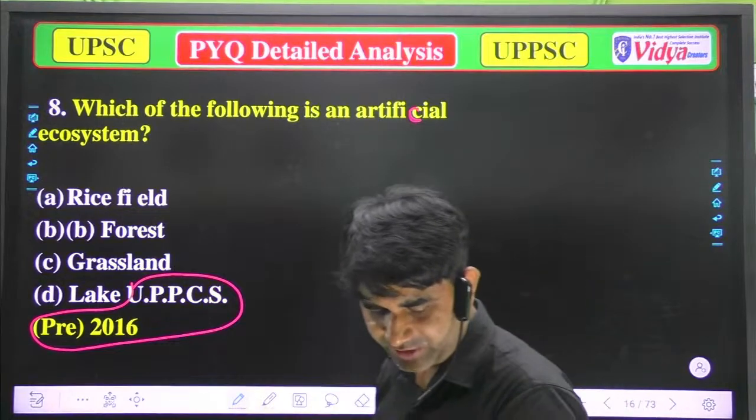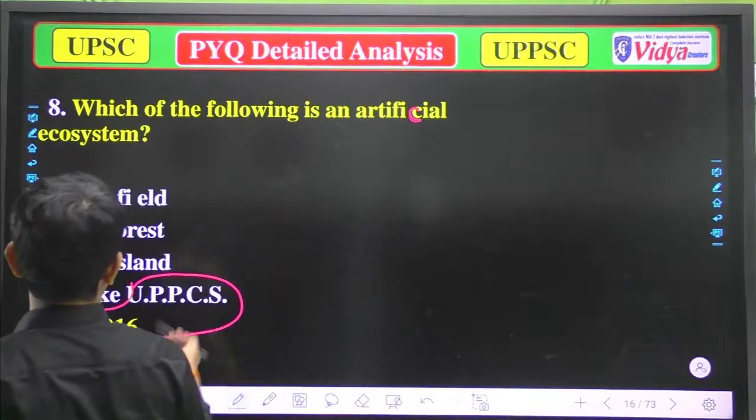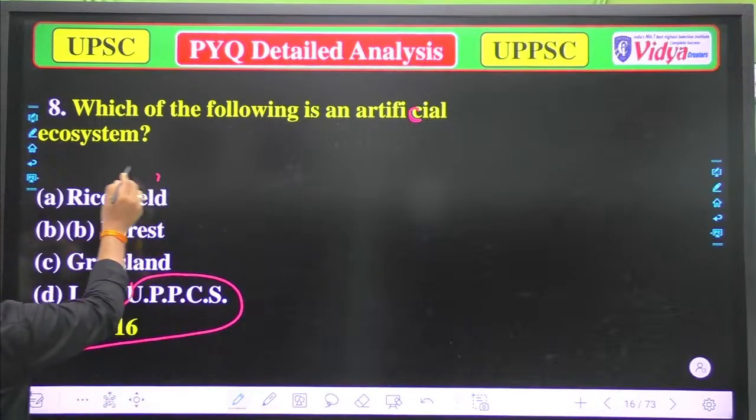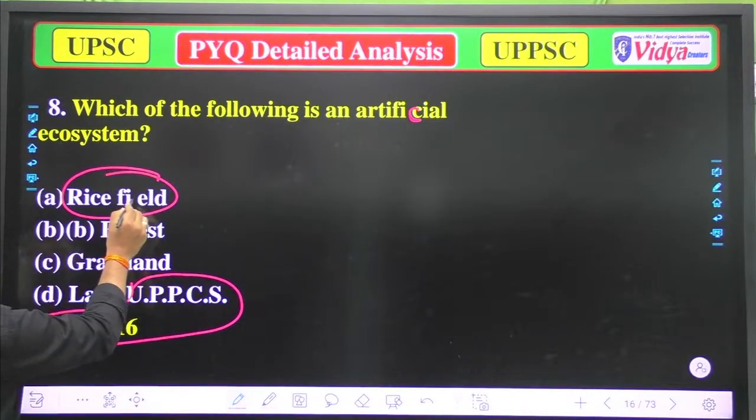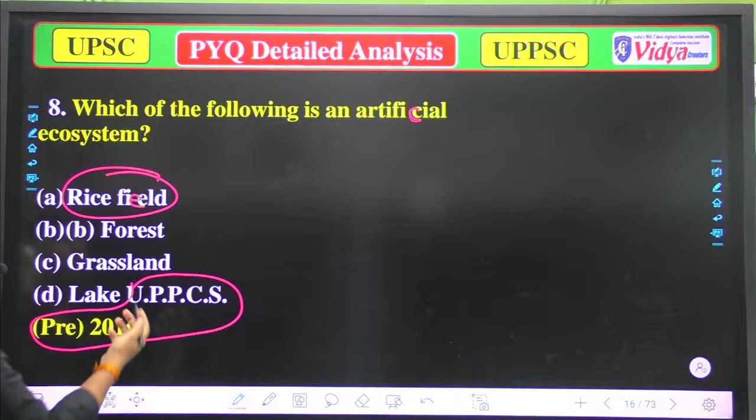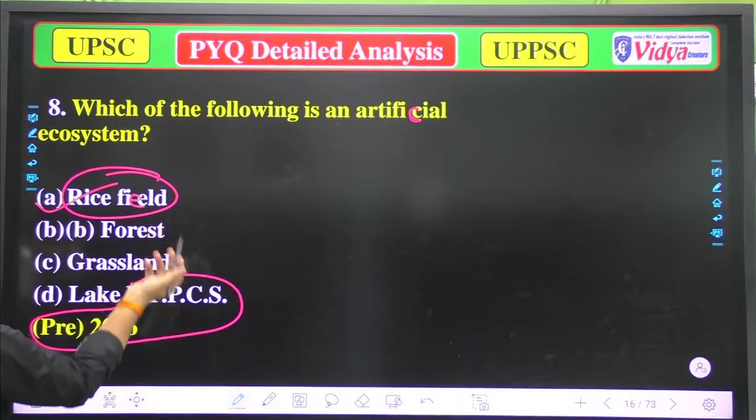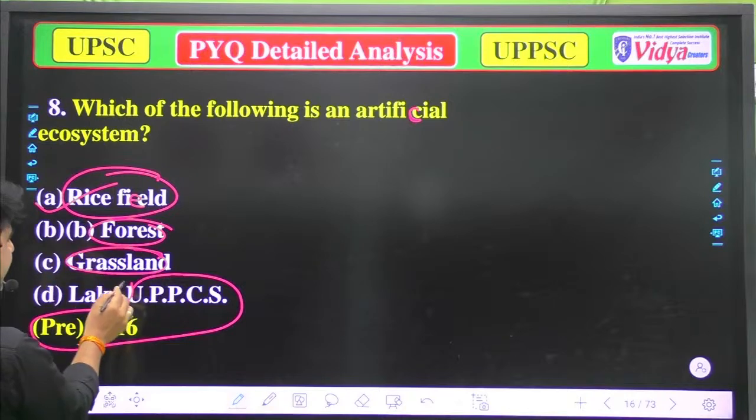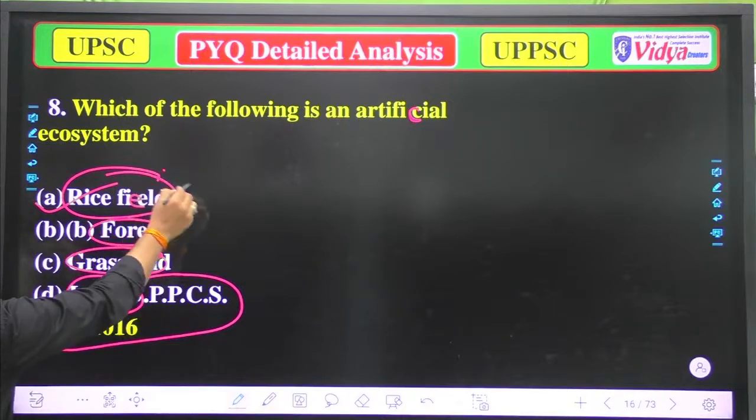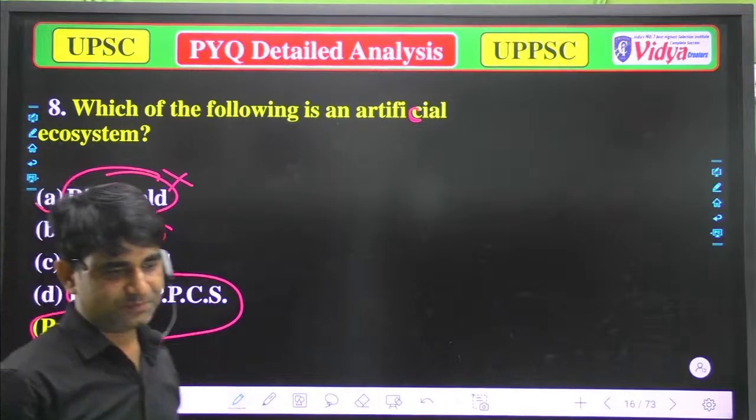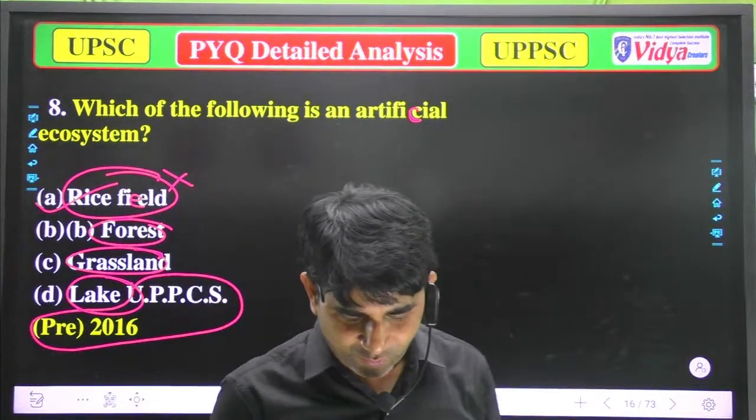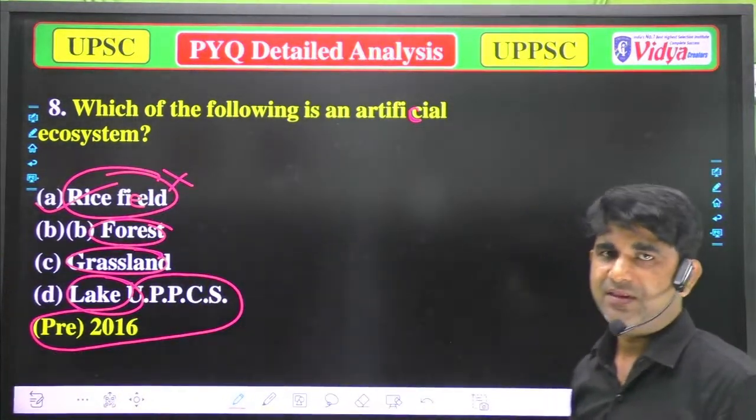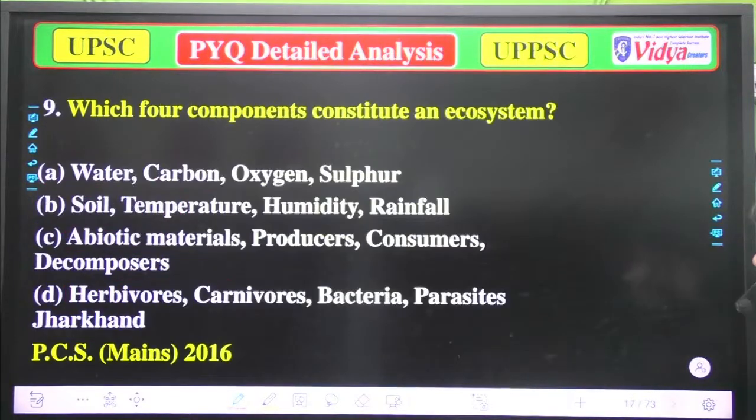You are totally right, because that's clear to you. In that example I told you about the rice field. A rice field is cultivated by us human beings, so it is artificial, because forests are natural, grasslands are natural, and lakes are also natural. So option A is correct. I think you should clap for yourself, because you are right this time. Now we'll move to the next question.